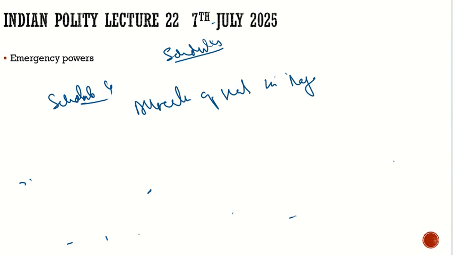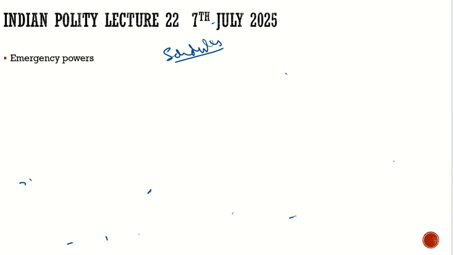How many seats would be for UP, how many for Jammu and Kashmir, Tamil Nadu, and so on. So schedule 4 is the allocation of seats in the Council of State, the Rajya Sabha. Now we have schedule 5 and schedule 6. Here we need to give a little understanding about these schedules.